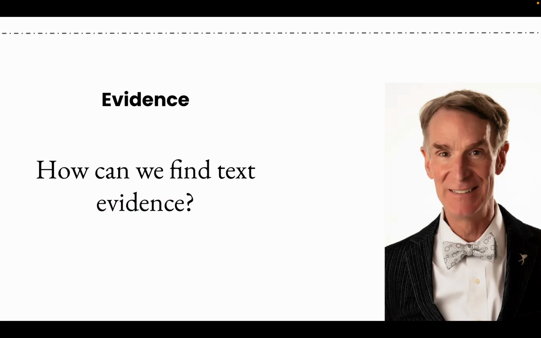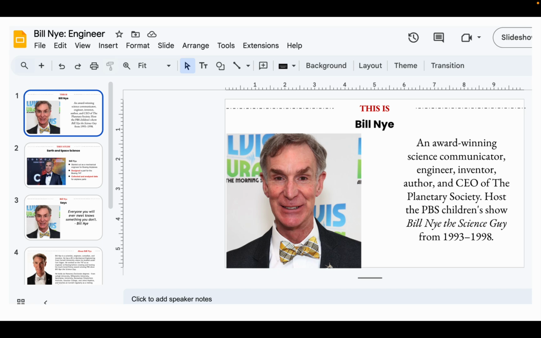Where can we find text evidence? Well, you guys, it's all in your Google Drive Science folder. So on the Scientist Study Resources, you can go back to the actual scientist you studied, and we can look through the slides and look for some text evidence. This is a great place to start. So let's look at, I know you don't actually have Bill Nye, but I have this wonderful sample version to show you. So let's go back and kind of look at the slides.